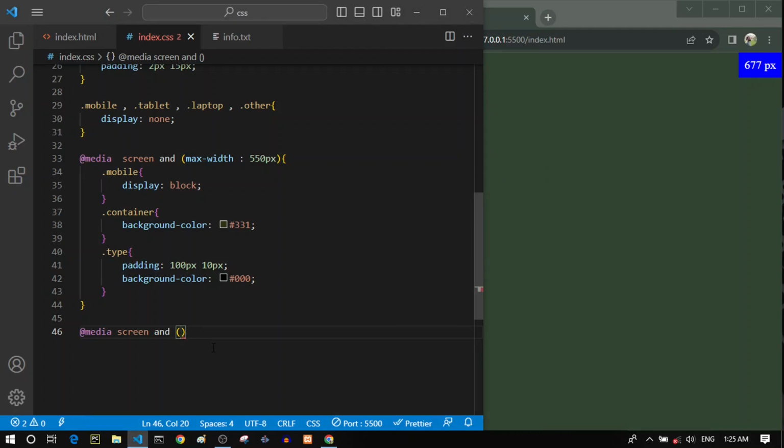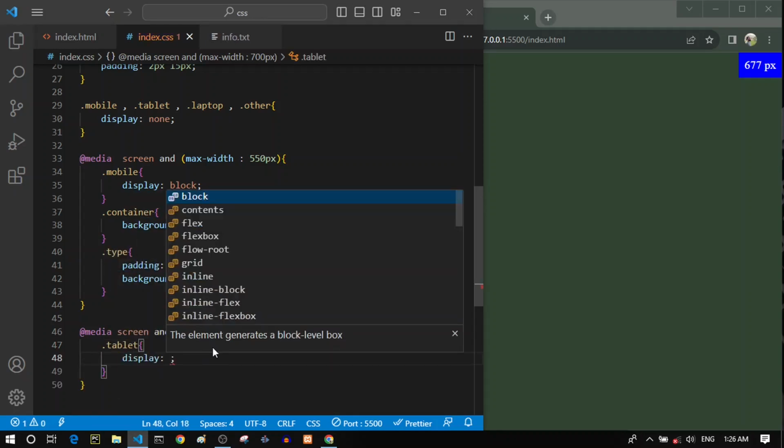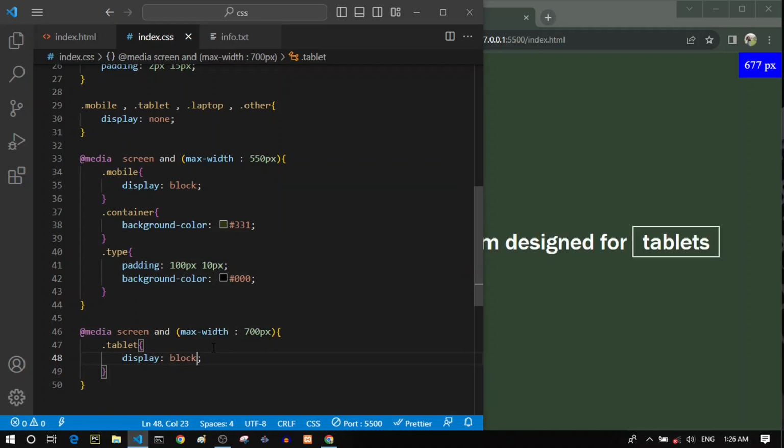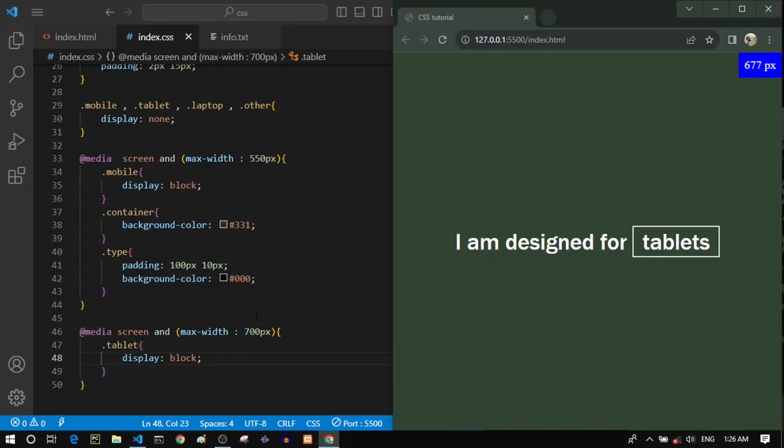So let's write: this device should have a max width of, let's say, for example, 700 pixels. So this device should be smaller than 700 pixels. So its maximum width should be 700 pixels. And let's select our .tablet and display it as block. So now it shows that I'm designed for tablets.